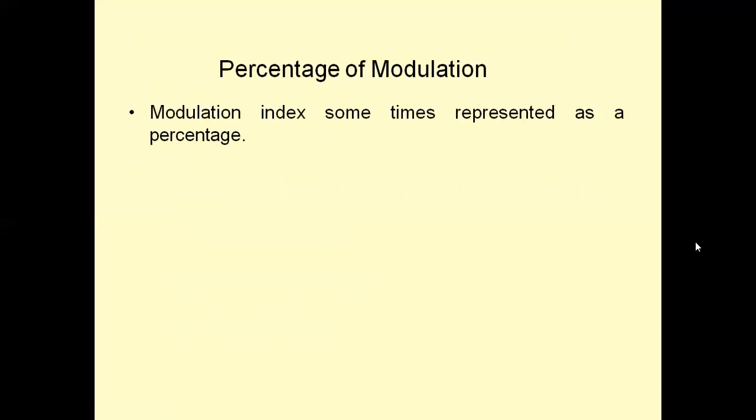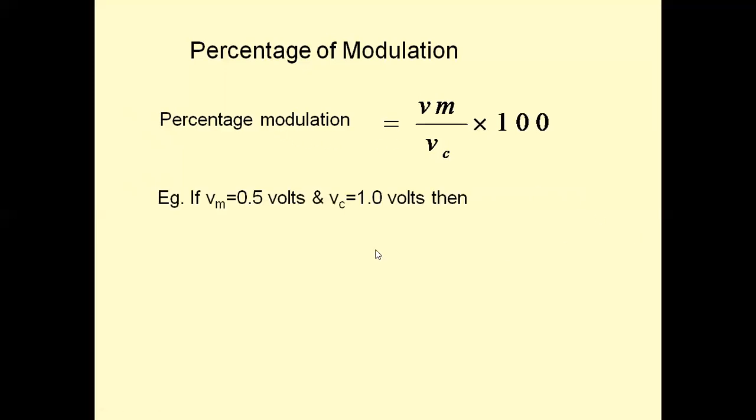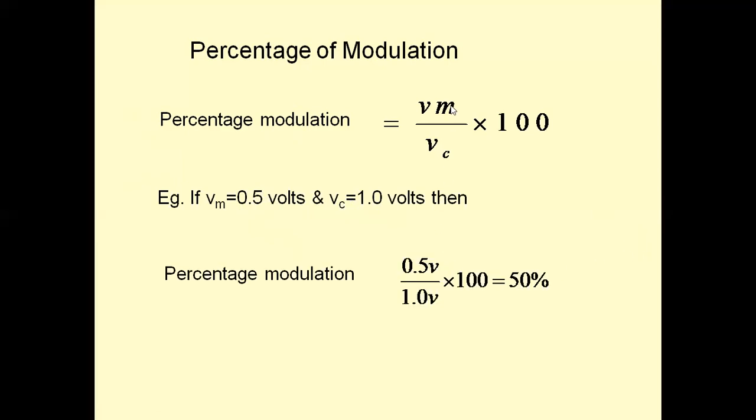Percentage modulation: when the modulation index is multiplied by 100, we get the percentage modulation. This is modulation index, Vm by Vc, amplitude of the message signal by amplitude of the carrier. If Vm equals 0.5 volts, that is, the amplitude of the message signal is 0.5 volts and the amplitude of the carrier signal is 1 volt, then we get 0.5 by 1 into 100, which is equal to 50% modulation. We call this AM wave a 50% amplitude modulated signal.